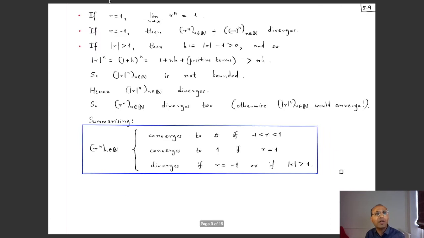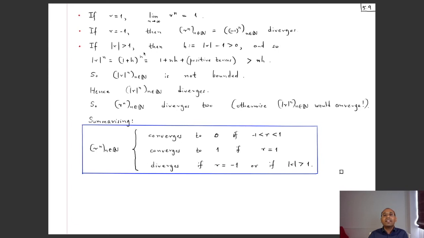What happens if r is equal to 1? Well, then r to the power n is just the constant sequence 1, so that is of course convergent with limit 1. What happens when r is equal to -1? Then r to the power n is -1 to the power n. So that's the alternating sequence, which we have seen earlier is divergent. So in that case, you don't have convergence. And what happens if mod r is bigger than 1?